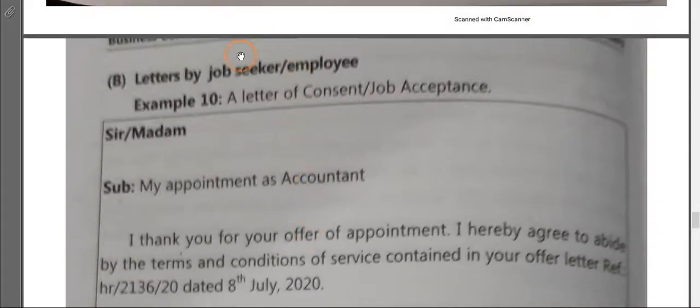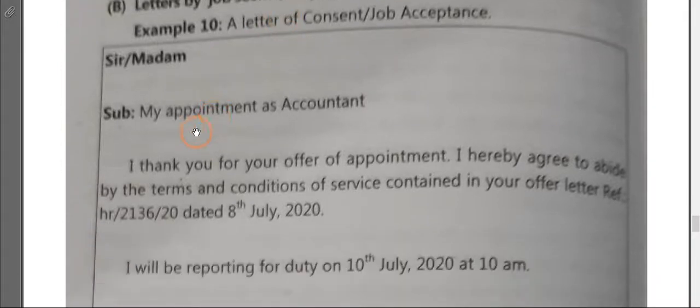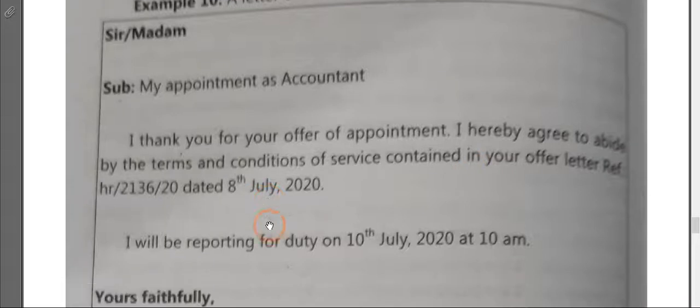Now see, letter by job seeker or employer. Once you get an appointment letter, how do you reply? You can say, my appointment as accountant. I thank you for the offer of appointment. I hereby agree to abide by the terms and conditions of the service contained in your offer letter. You have to give reference, and I will be reporting from when you are reporting, at what time, that also you have to mention.